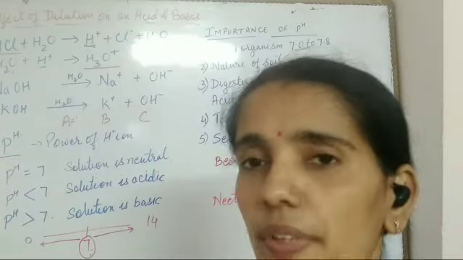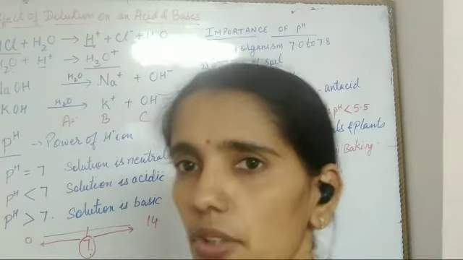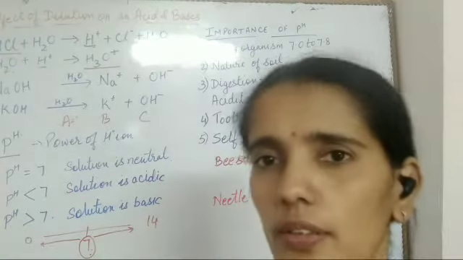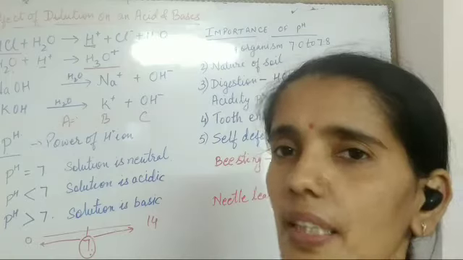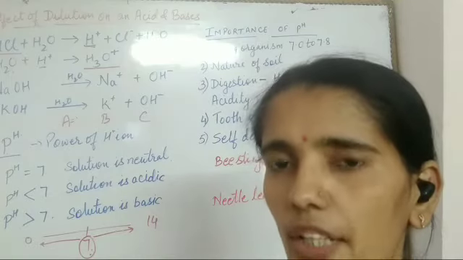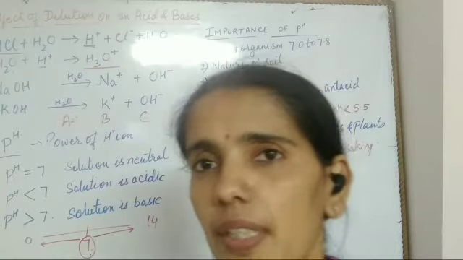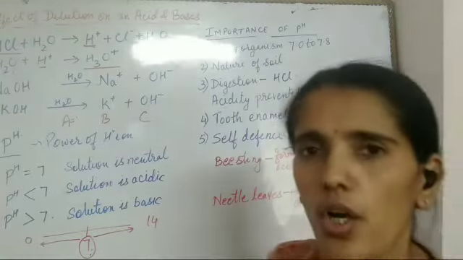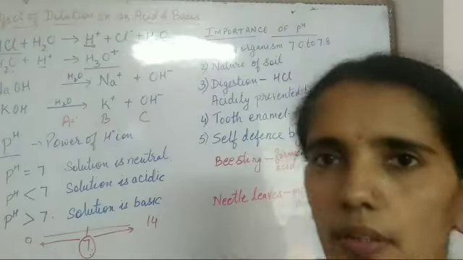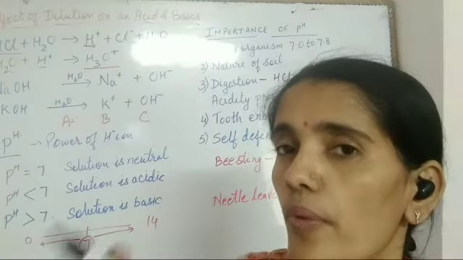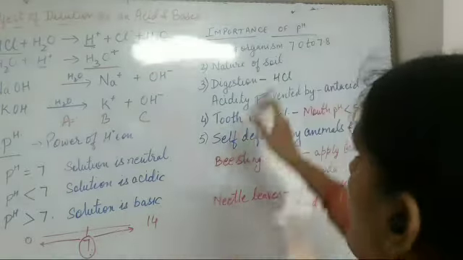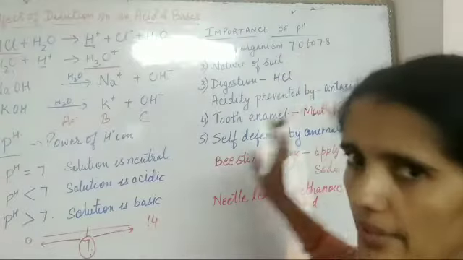Now, once we have identified pH, after that we can identify whether the given substance is acidic in nature, basic in nature, or neutral. Now, how it is helpful in everyday life? See, normally all living organisms are stable when the pH is between 7 to 7.8.